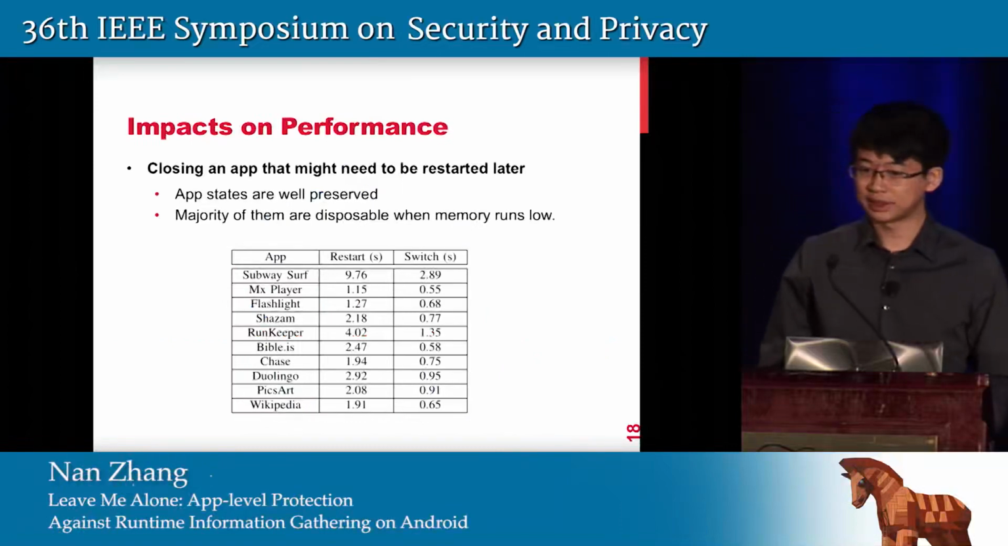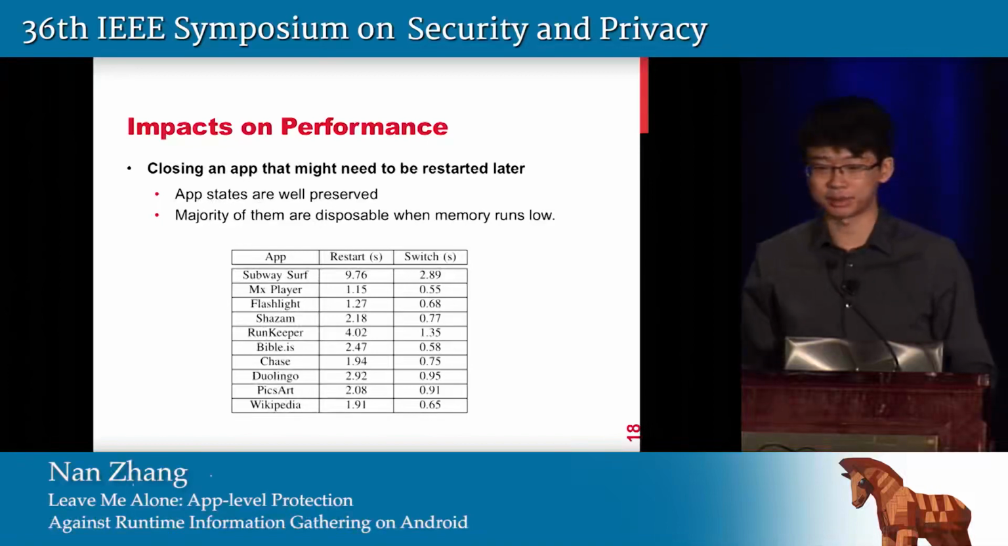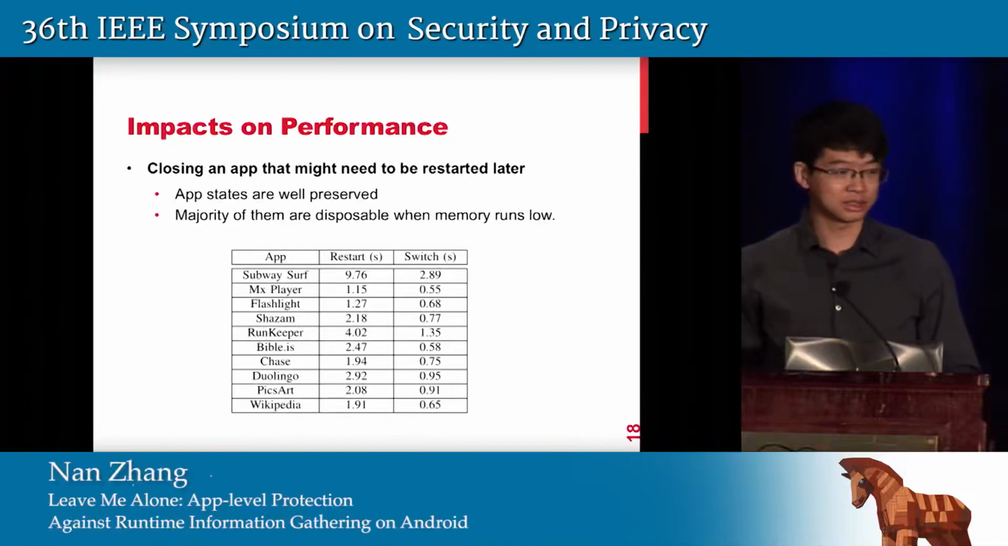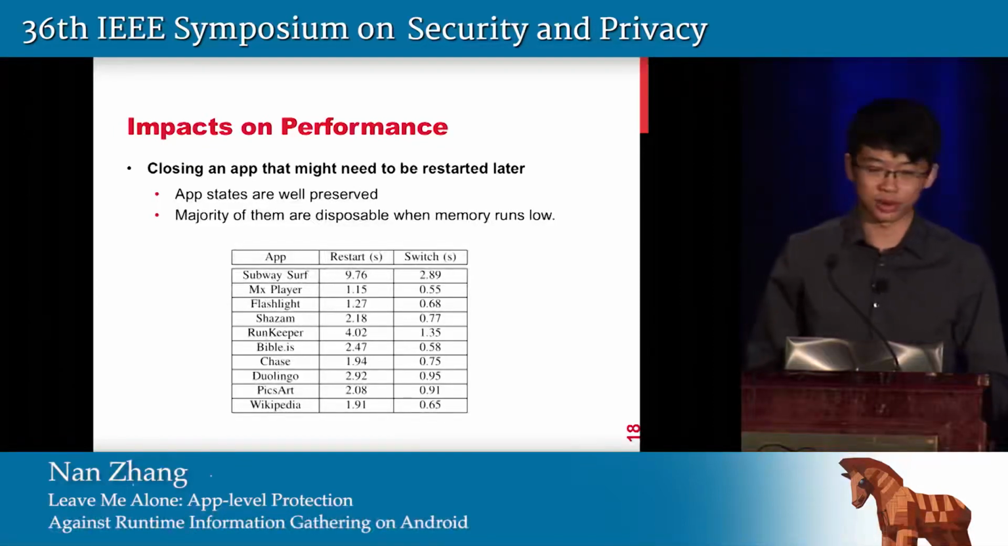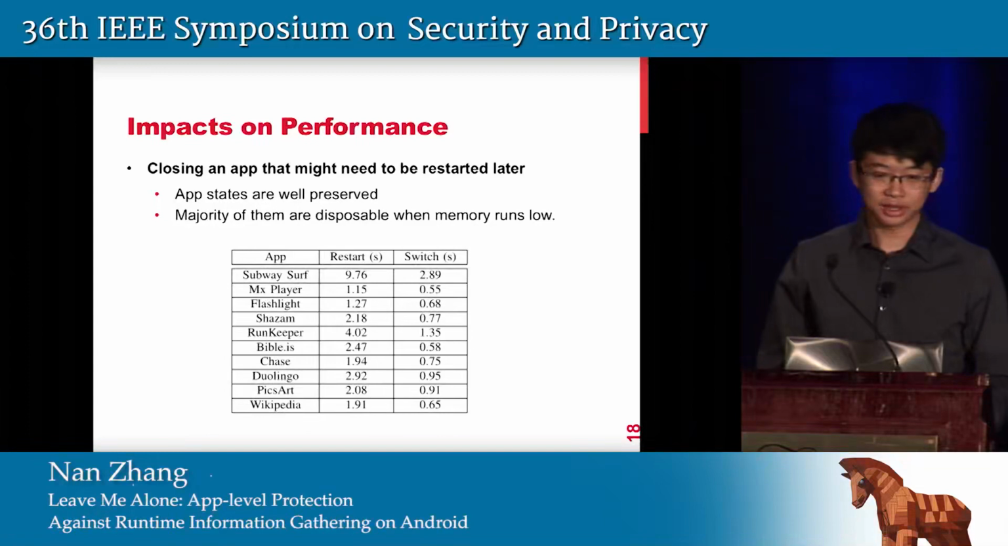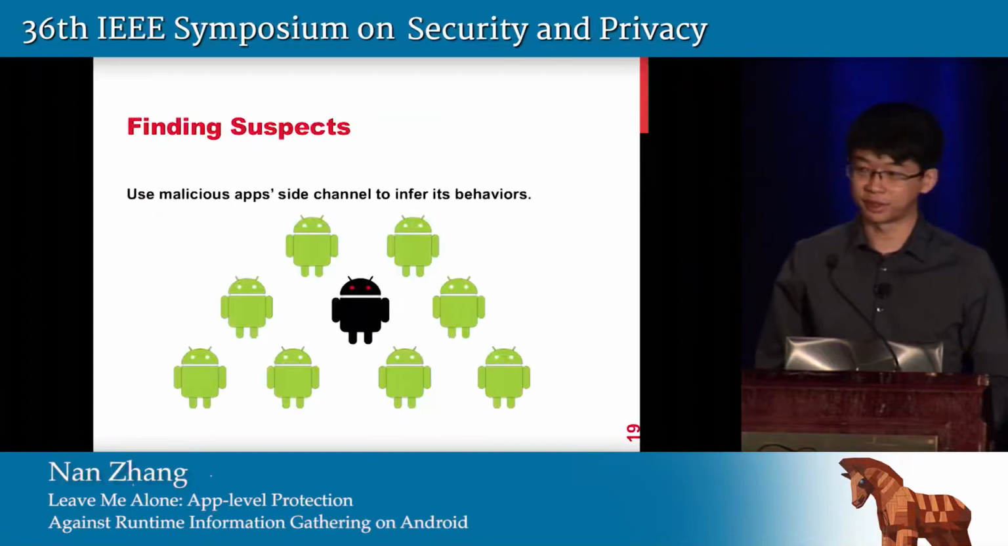So the app states are well preserved when closing, and the majority of those apps are marked as disposable by the Android system when low memory occurs, as most memory clean tools will also close such apps. However, it still takes a longer time to restart an app than to switch it from background to foreground. So finding the right suspects becomes a key issue of App Guardian.